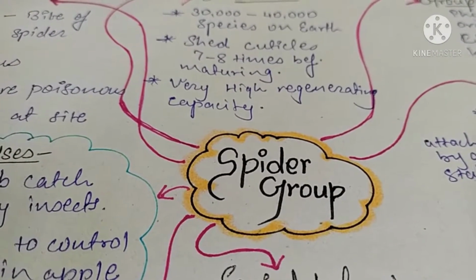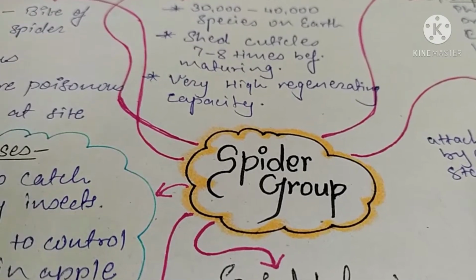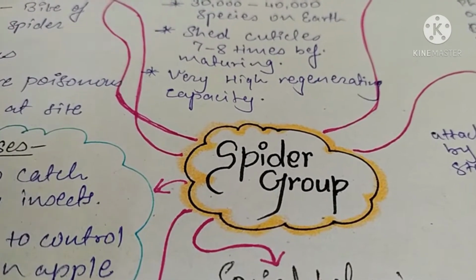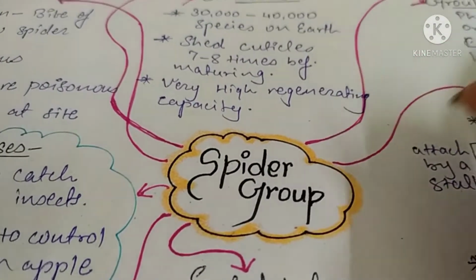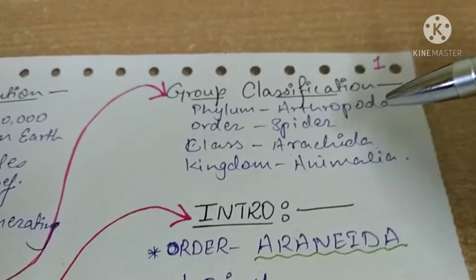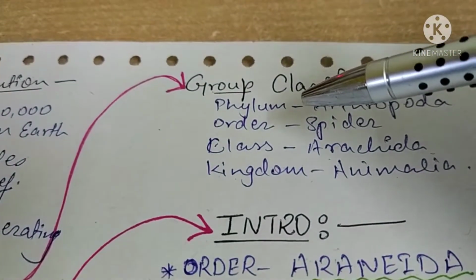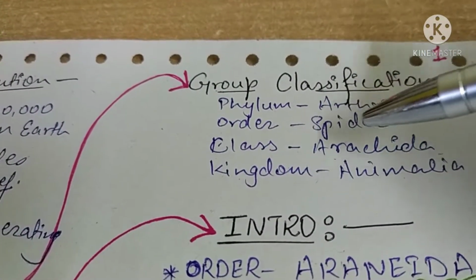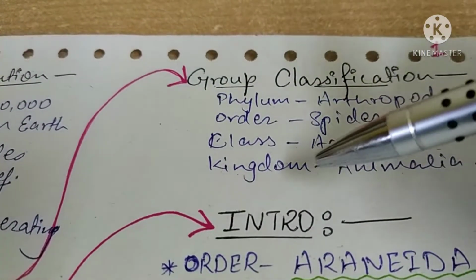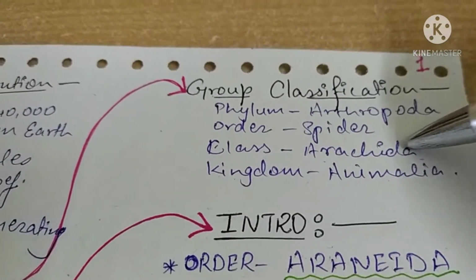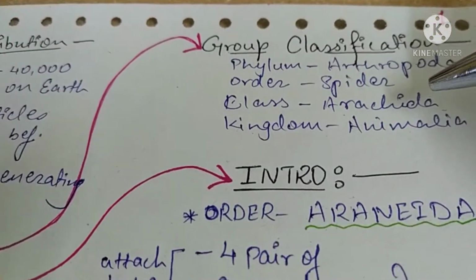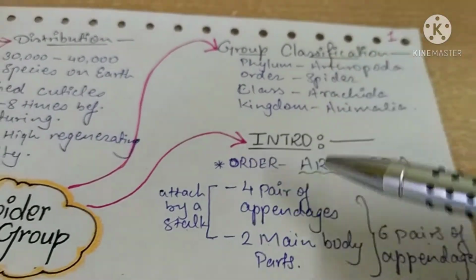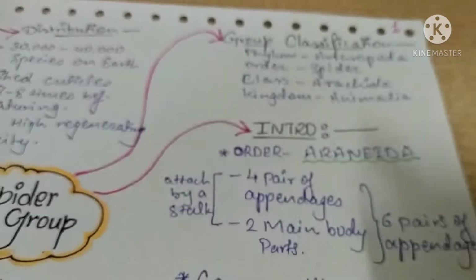In today's video lecture, we are going to study the spider group. So let's see all the characteristic features of the spider group remedies. Let's start by studying the very basic thing, that is, the group classification of spiders. They belong to phylum Arthropoda, order Araneae, class Arachnida, kingdom Animalia. This class Arachnida consists of some basic characteristic features that we are going to study.